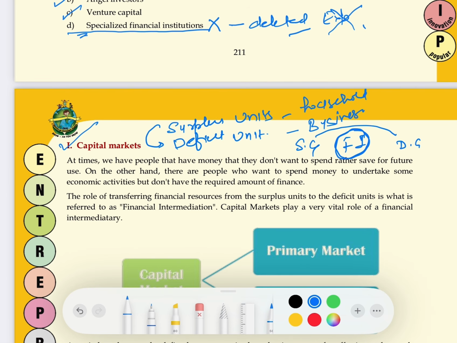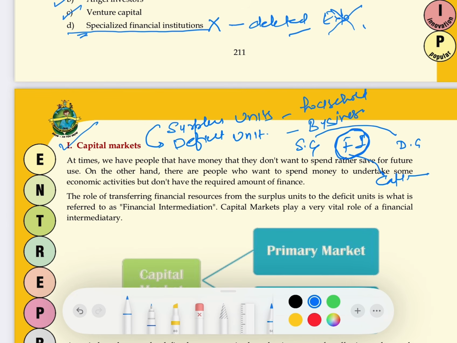Now who becomes this intermediary? It is the capital market. Who plays the role of financial intermediary? How? Because capital market is a market where the shares are actually issued. So let's say I have money with me. One way is I can keep that money in the bank. The other way is, what if I buy some company's shares? How can I buy the shares? Here the capital market will help me. Through the capital market I can buy the shares.